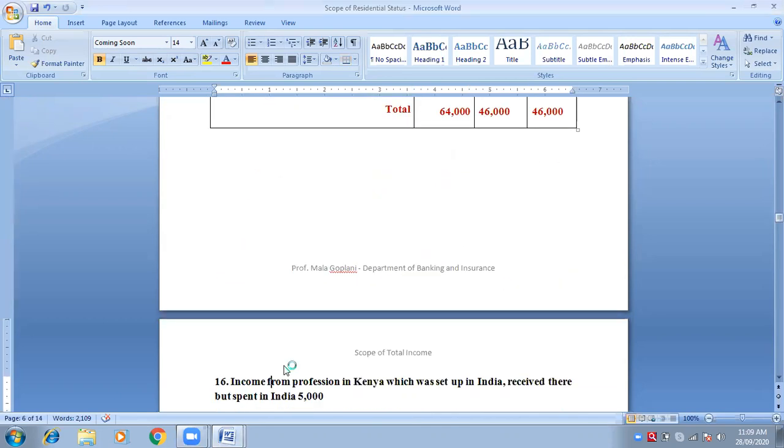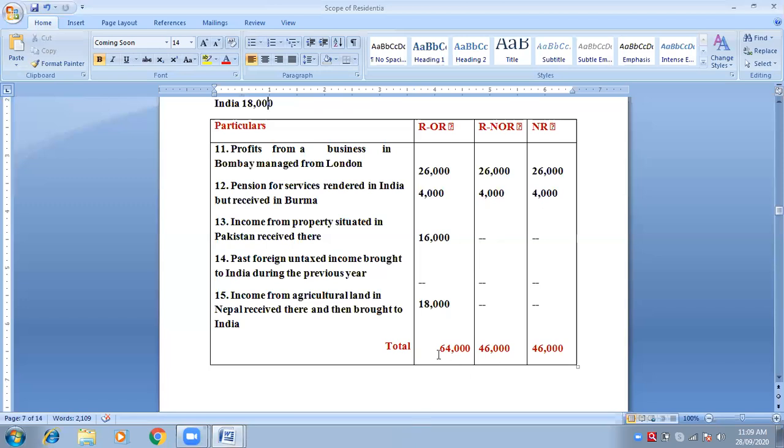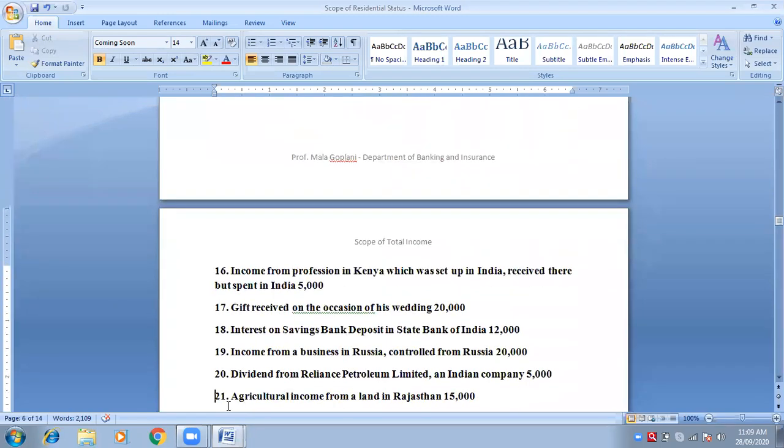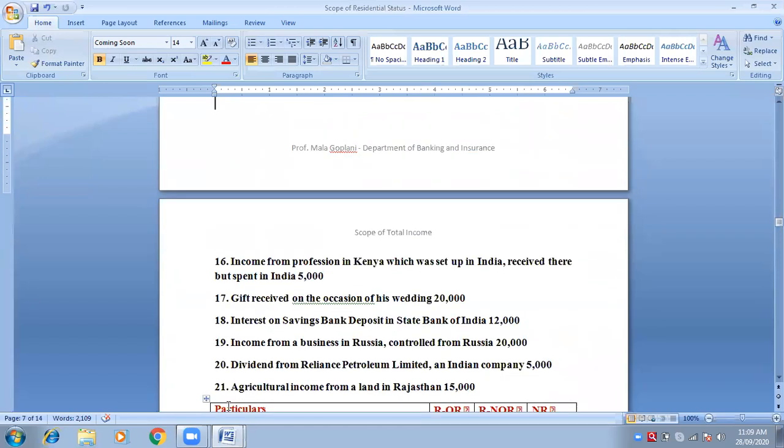Is it okay? Don't do the totals. If you at all do the totals, it will be 64, 46, 46. But we are not doing the totals. Again and again making the table and writing down the information is a wastage of time, no? So let's do all these points together. Now see, next point.